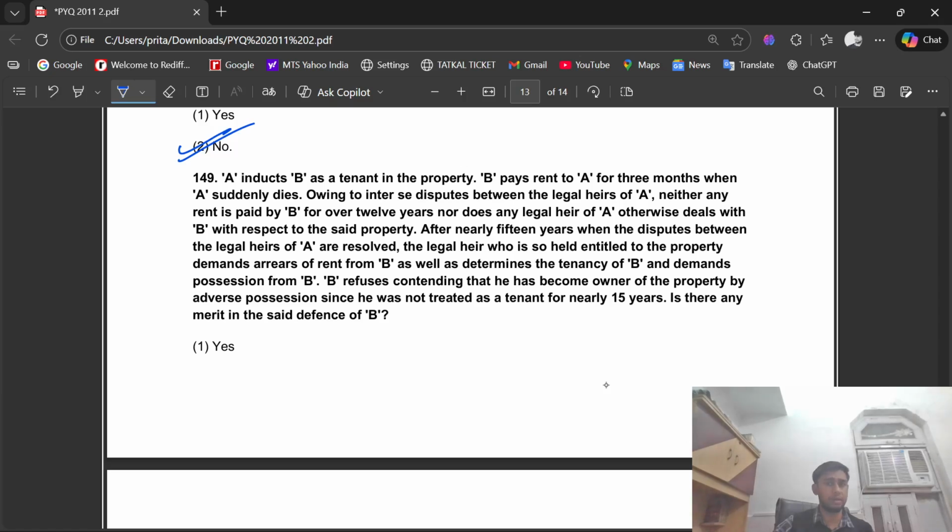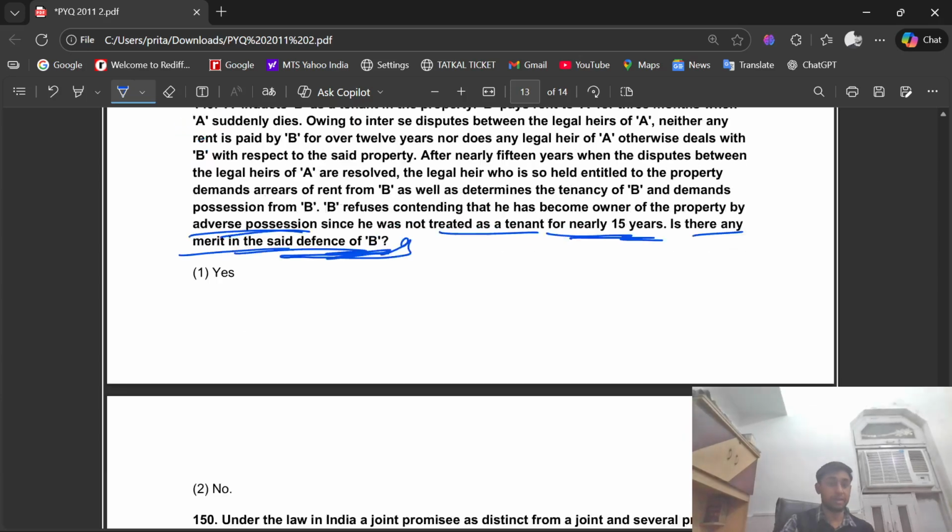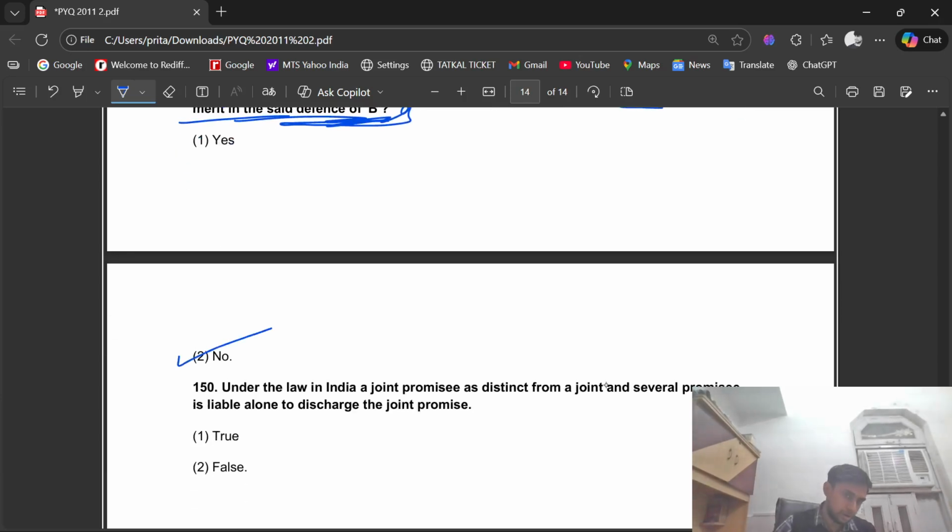After nearly 15 years, when the dispute between the legal heirs of A is resolved, the legal heir who is held entitled to the property demands arrears of rent from B, determines the tenancy of B and demands possession from B. B refuses, contending that he has become owner of the property by adverse possession since he was not treated as a tenant for nearly 15 years. Is there any merit in the said defense of B? The answer is no.